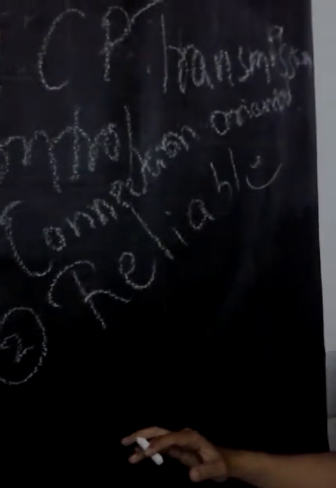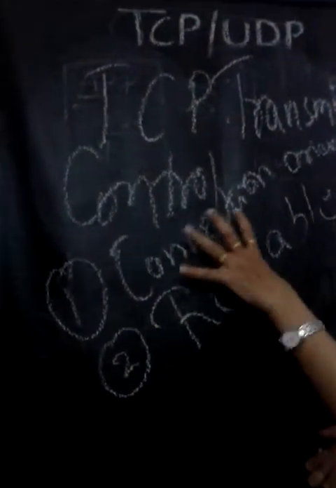Reliable means there is a guarantee that the data will be received by the receiver. Reliable means we can trust it, we can have genuine faith, so we can guarantee that a particular data is transferred. The TCP protocol's main emphasis lies on these two terms.